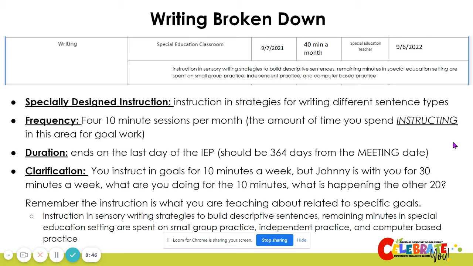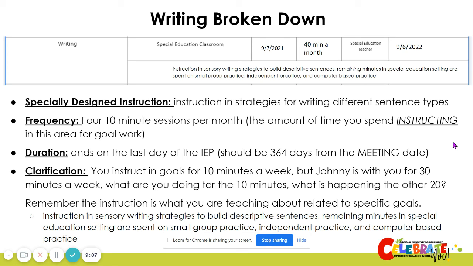Our frequency is going to be 4 10-minute sessions per month, which again is 10 minutes per week, and is the amount of time the teacher spends instructing in an area of goal work. The duration will be 364 days from the meeting date.